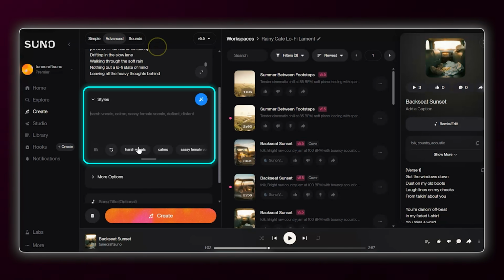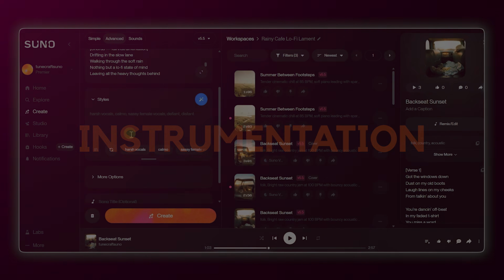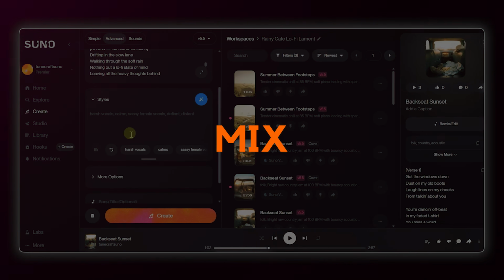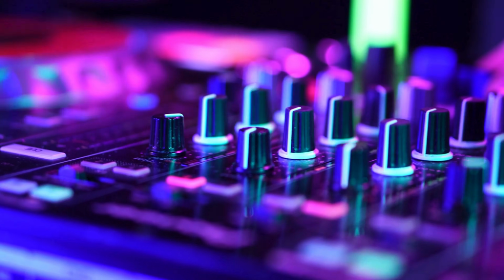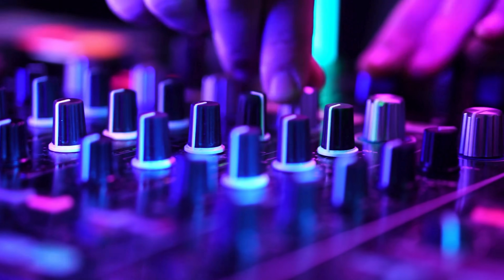Most people just throw a few keywords here. We're going to use a technical formula. Here we want to define 5 specific categories: genre, instrumentation, BPM, mood, and mix. Let's refine our lo-fi example. Instead of just typing lo-fi, I'm going to enter a technical spec sheet.